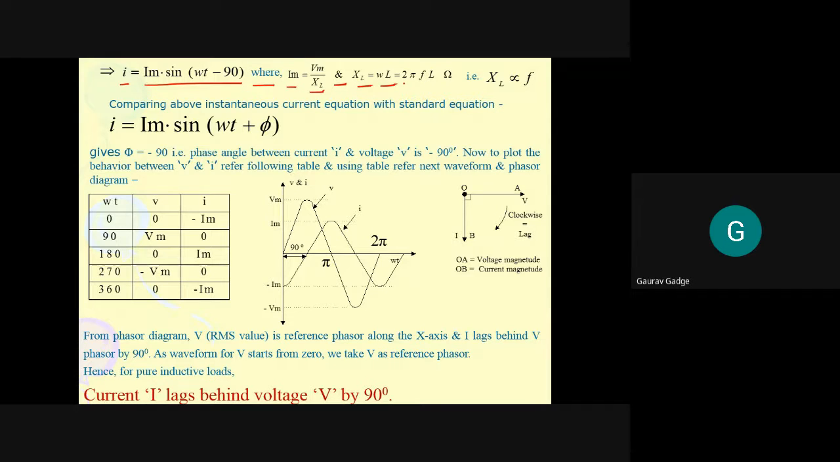What is omega? Omega is twice pi f into L. So XL is equal to omega L, which is twice pi fL. Now, as we are getting Im is equal to Vm upon XL, that is nothing but Ohm's law. Current is equal to voltage upon resistance. Here, current is equal to voltage upon reactance. Therefore, we can call this XL an ohmic parameter. And what is the unit of XL? The unit of XL is ohm.